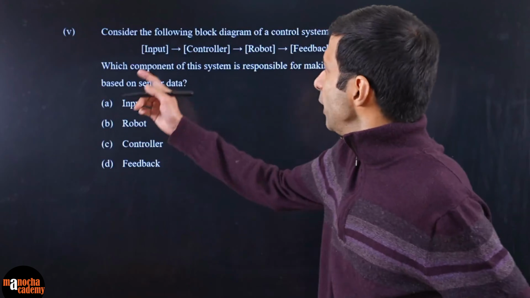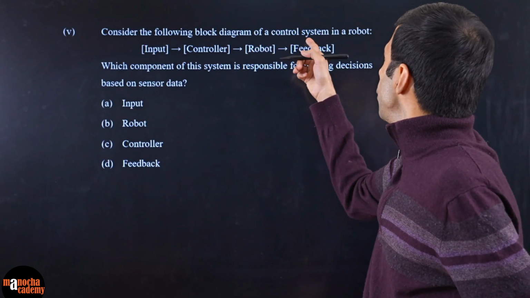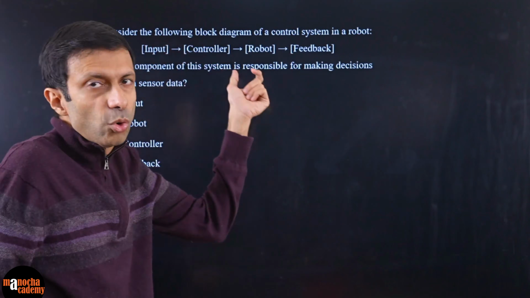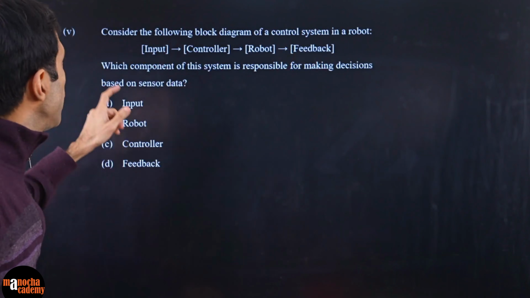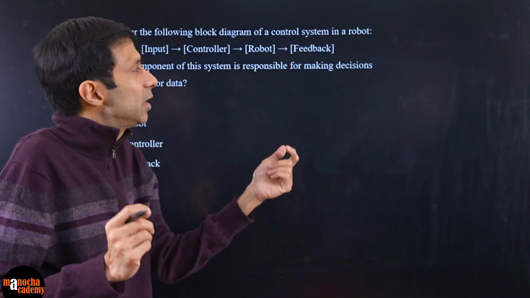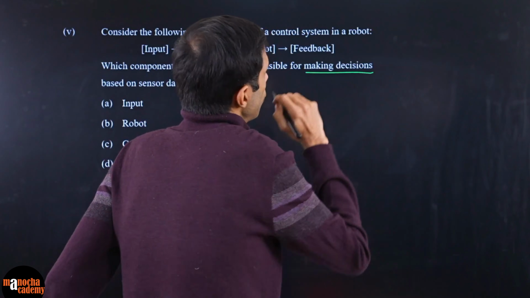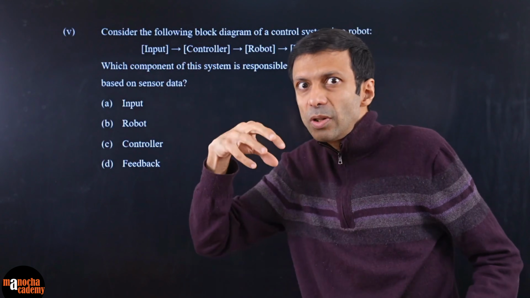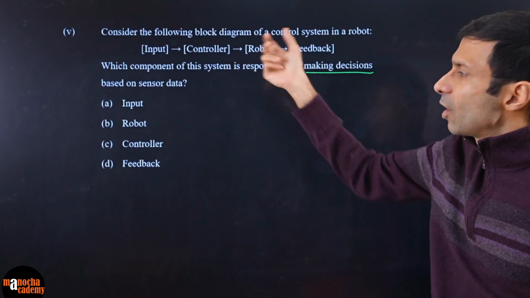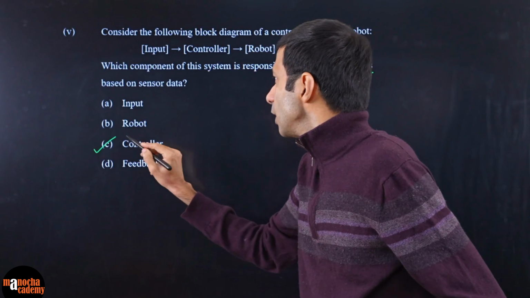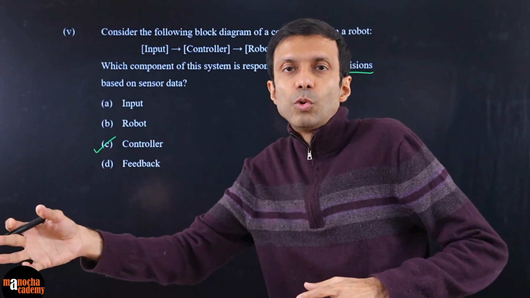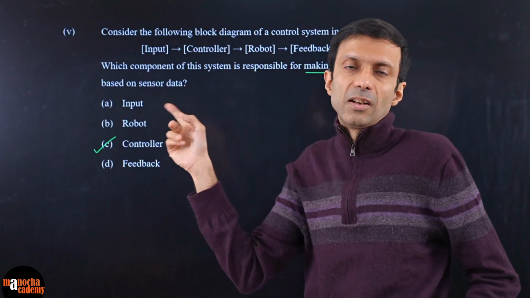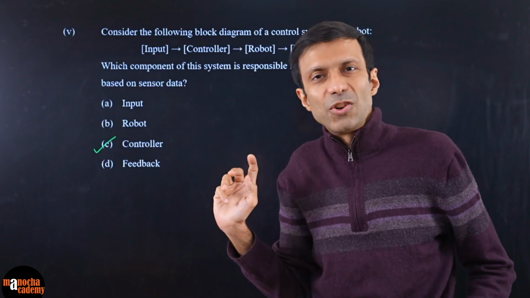Moving on to the next question, here it is. Consider the following block diagram of a control system in a robot. You have input, the controller, the robot and the feedback. Which component of the system is responsible for making decisions based on sensor data? Sensor data will basically be the input, and based on that input, the controller block decides. It will make a decision, say to move the robot to the left or right, and tells the robot, and then it gets feedback and the loop continues. So the answer is controller.